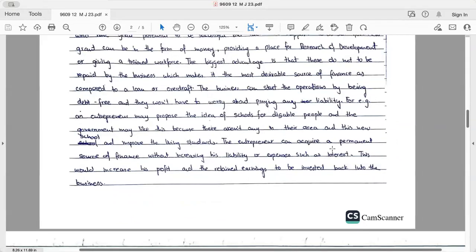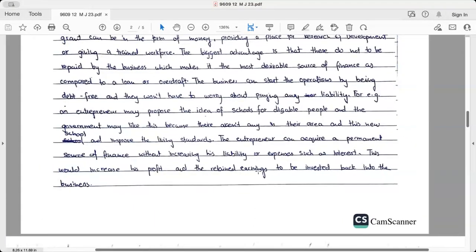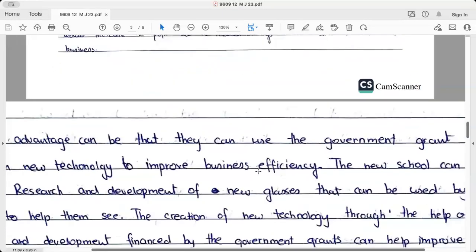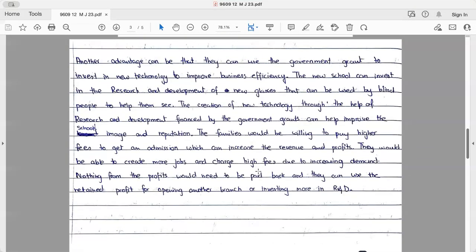Okay, the entrepreneurs require a permanent source of finance without increasing their liability or expense such as interest. This would increase the profits and retained earnings to be invested back into the business. Okay. Another advantage can be that there can be government grants to invest in new technology to improve the business efficiency. The new school can invest in the R&D of new glasses that would be used to help blind people.